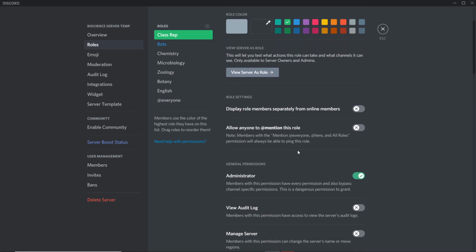So, allow anyone to mention this role. What this basically does is, you know how when anyone puts out announcements, you have the tags, the mentions, the pings: at Xavier class reps, at Xavier Blockboard, at Arupe class reps, at everyone. That's basically what mentions are. If I deny this, you won't be able to ping me. Maybe as a class rep you want to ask me a question, you want to type at class rep. You won't be able to do that if I have this disabled. So ideally, you guys should have this enabled for your own servers, just for the sake of neatly organizing stuff.